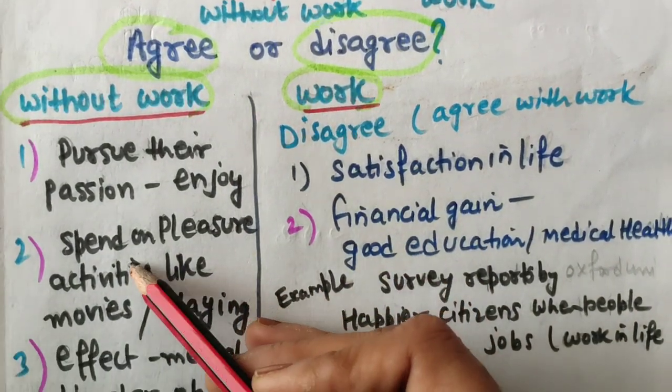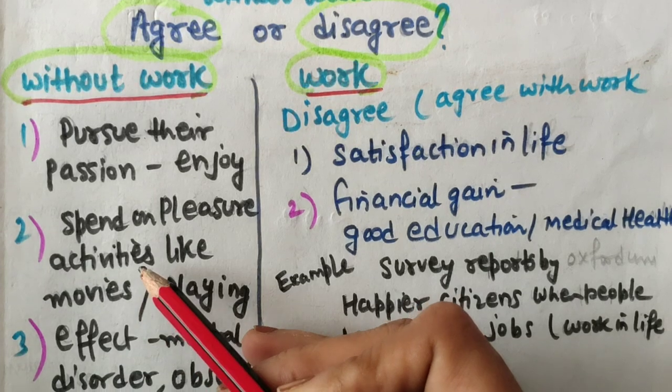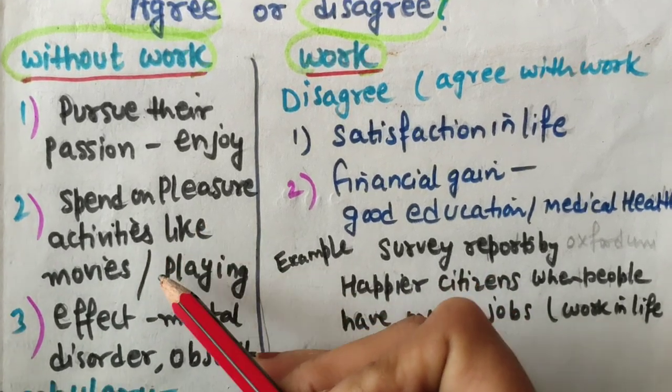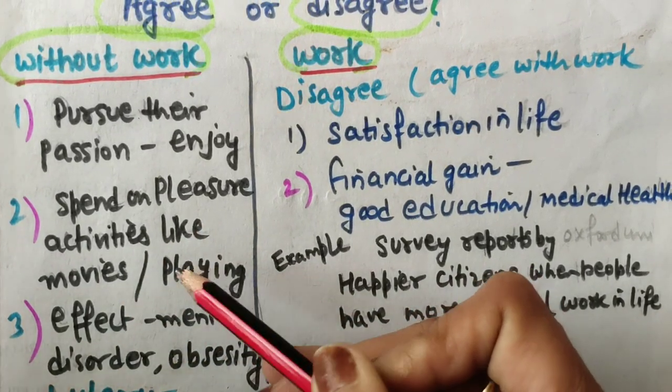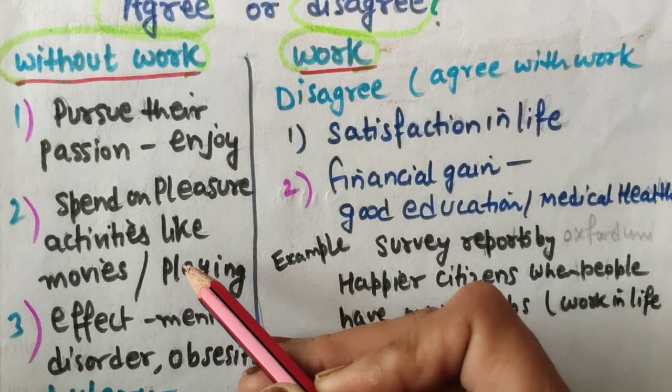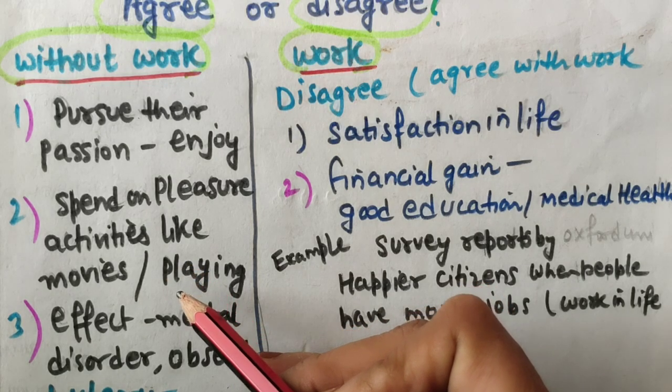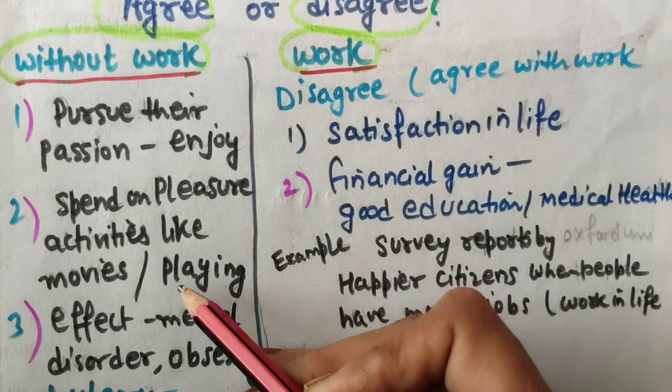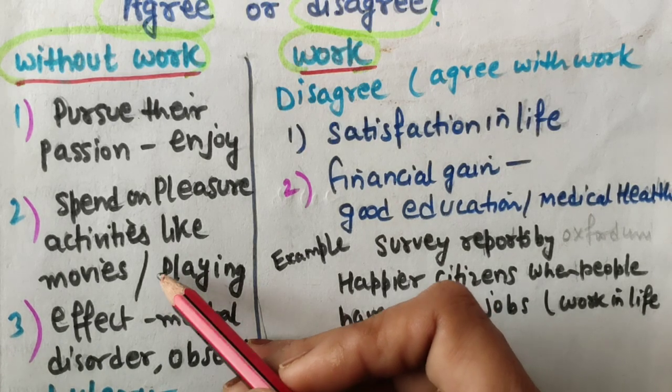So they spend on pleasure activities. Many people prefer to spend on pleasure activities like movies. Nowadays the current trend is Netflix. People are watching it for many hours, finishing their series. So that is also a waste of time.